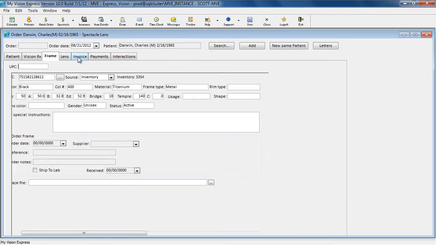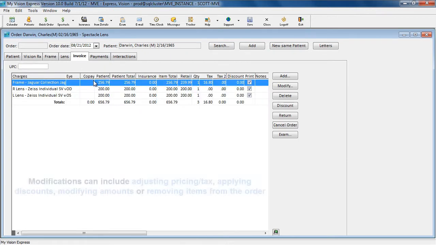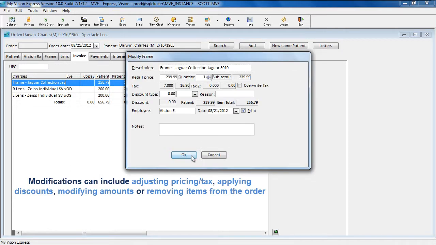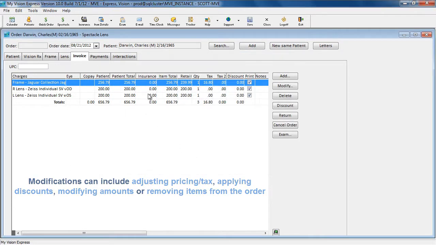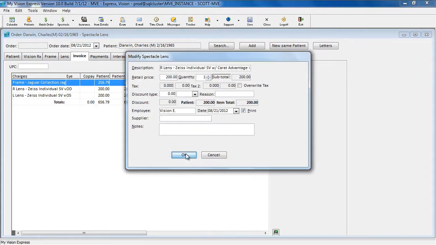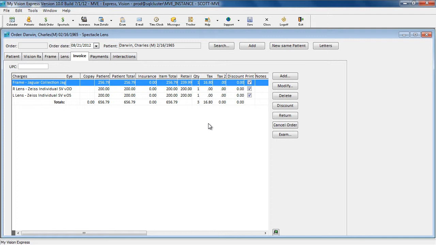Next, we can go to the Invoice tab. Here, we can modify charges if needed. You can either do so by double-clicking on the item, or you can select it and click Modify. There's additional things that can be done from the Invoice tab. You can delete a line item, you can discount a line item, you can return an item, you can cancel the whole order, and you can also link charges and diagnoses from an exam.